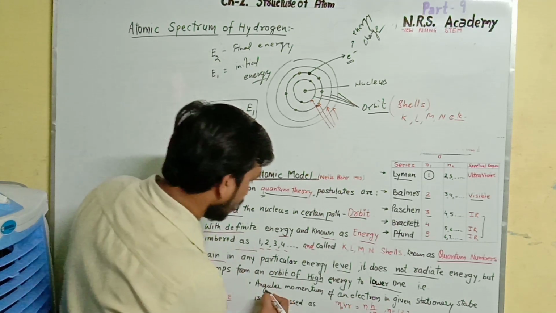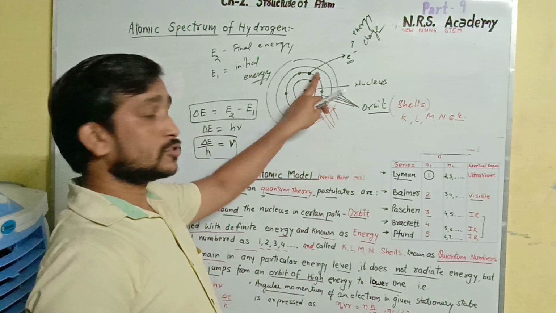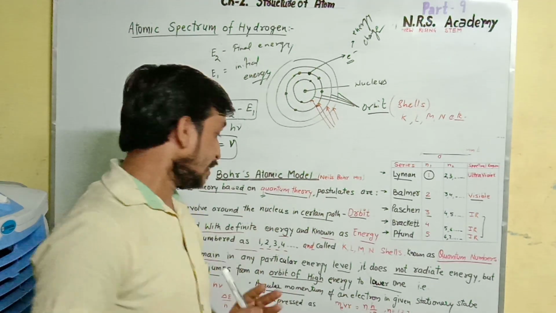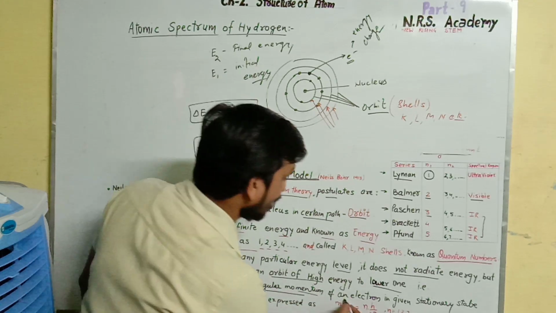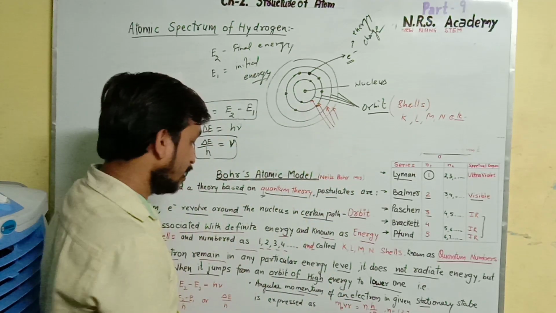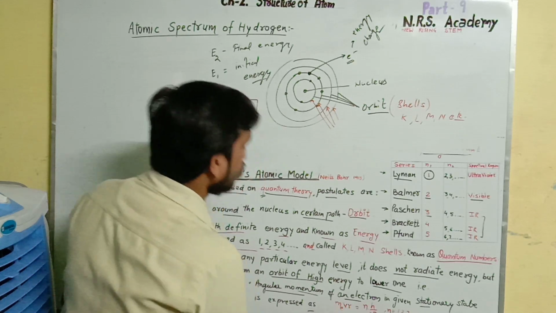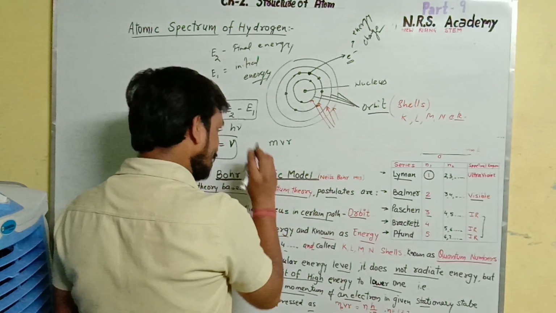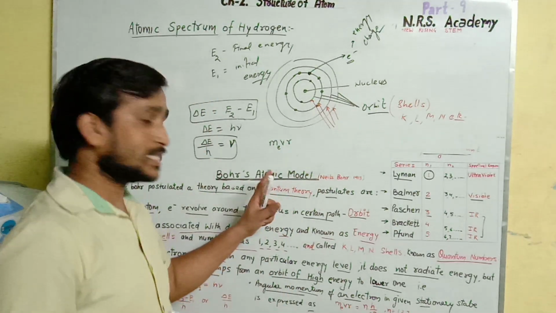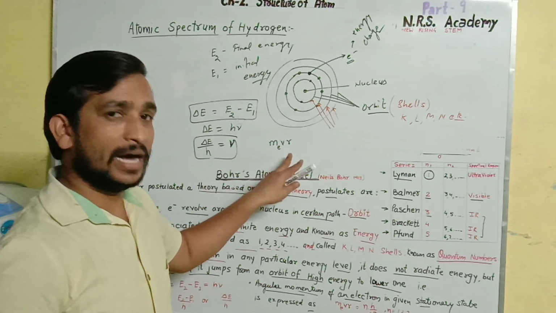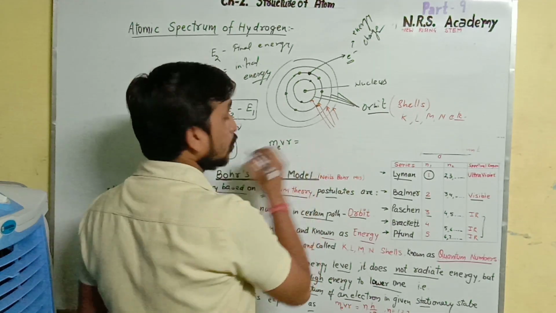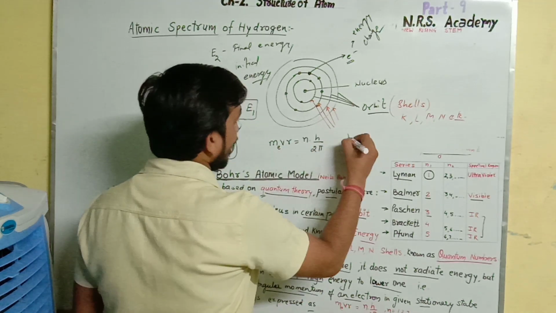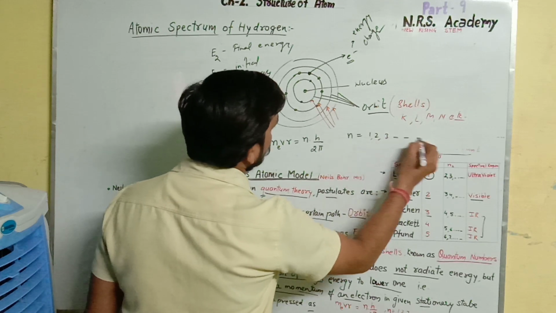The next is the angular momentum. Because the electron is revolving in a fixed path or fixed orbit, it must have some angular momentum in a given stationary state, which is expressed as m_e v r. So the angular momentum m_e v r is related to the electron, so we use the subscript e. m_e v r is equal to n times h upon 2 pi, where n equals 1, 2, 3 and so on.